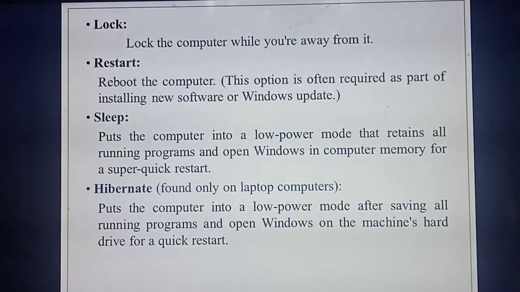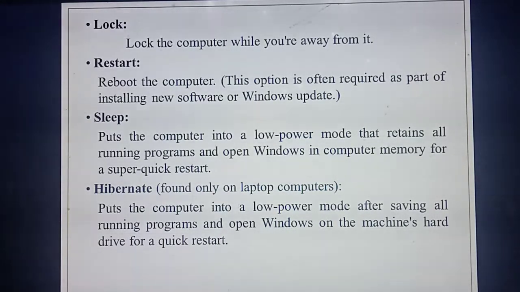Okay, the next one is restart. What's the normal meaning of restart? Reboot. On a mobile also there is a restart or reset option, the same. Restart means the computer will start once again and all the applications and things needed will open. That is restart. Then sleep.